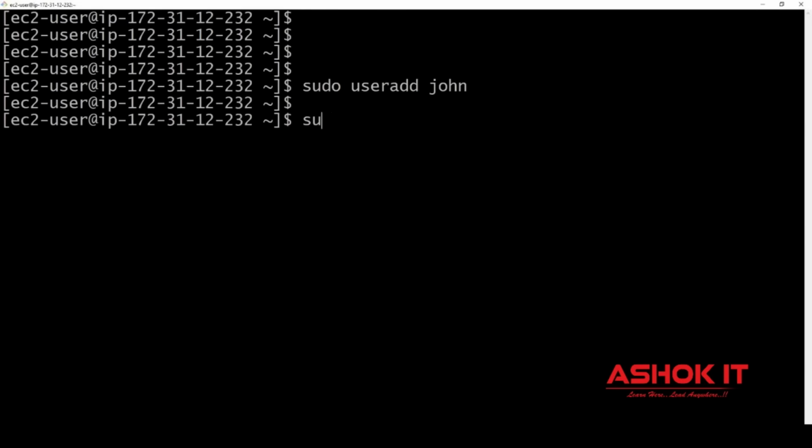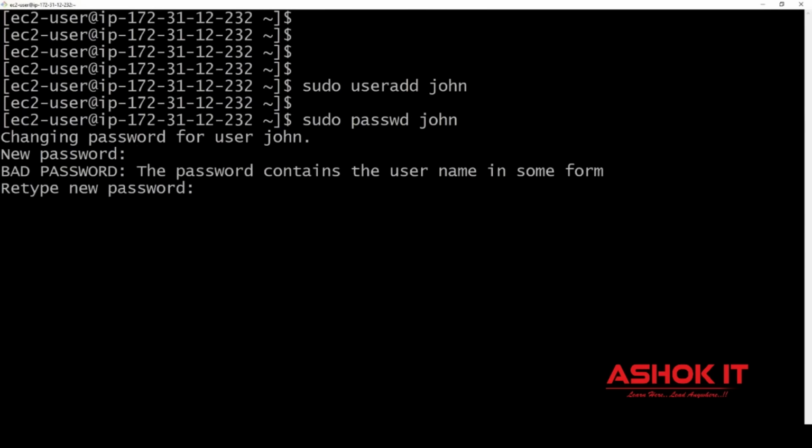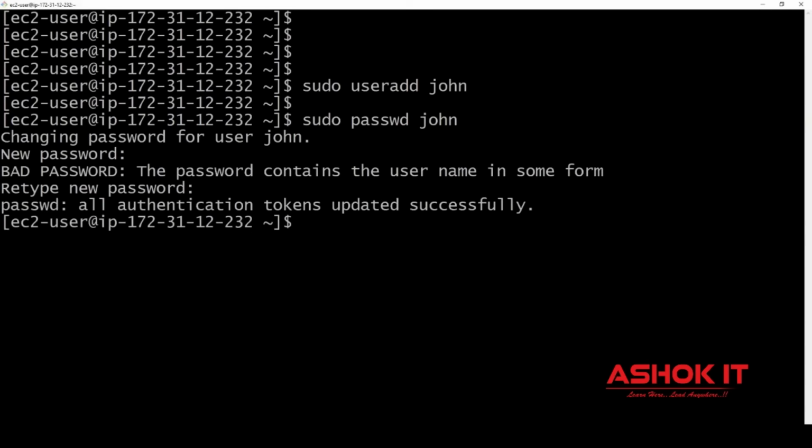Set the password for John. Sudo passwd John. I want to set the password for the John account. It is asking for the password for John. Give some password and it will ask for confirm password. Yes, let me give the password. The password is updated for John. How to verify whether the John account is created or not?